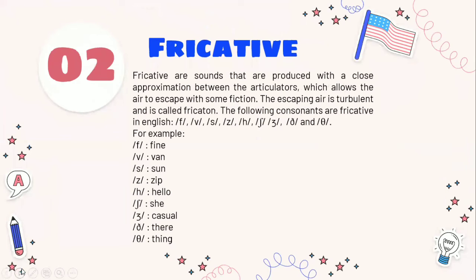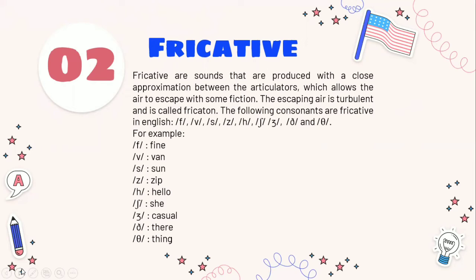The second, fricative. Fricatives are sounds that are produced with a close approximation between the articulators, which allows the air to escape with some friction. The escaping air is turbulent and is called frication.